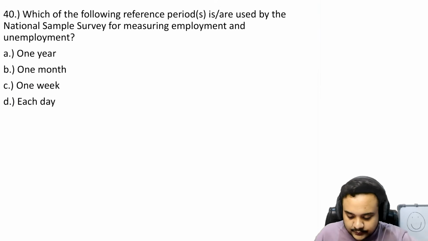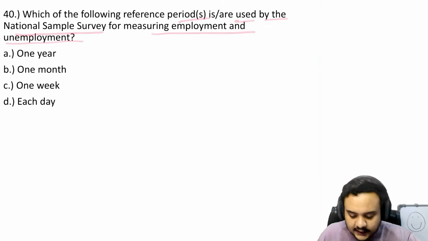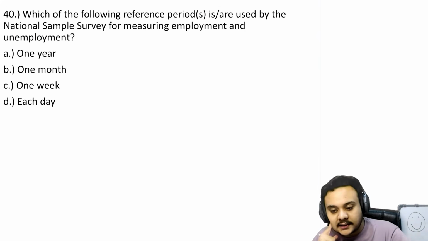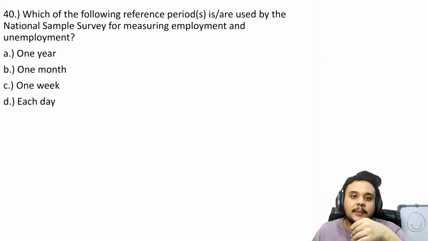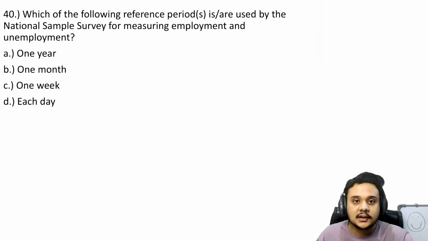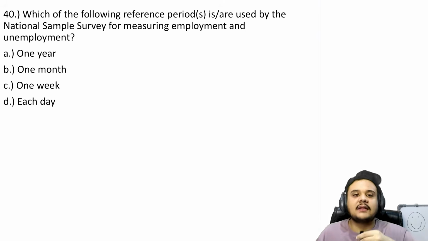Then moving on, which of the following reference periods are used by the National Sample Survey for measuring employment and unemployment? So this is just something that you will have to memorize, right? There is no way around it, because there are some things in the budget, in the CPI, WPI, the methods of measurement, the chronological orders. In Indian economy there are relatively more things that you just have to remember.